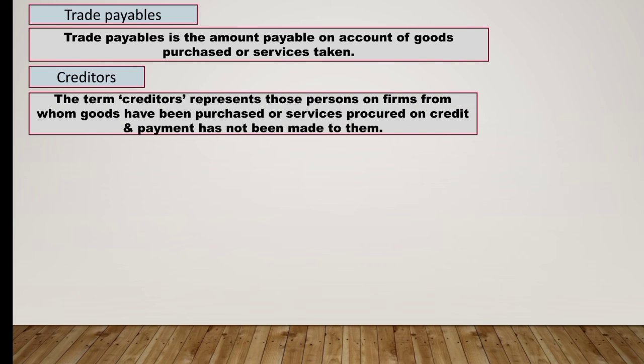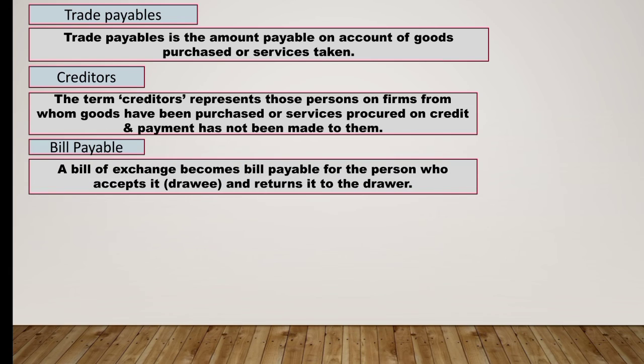Creditors represent those persons or firms from whom goods have been purchased or services procured on credit and payment has not been made to them. So an example of creditors can be, if goods worth rupees 50,000 are purchased from Ram on credit, then he will continue to remain the creditor of the firm as long as the full payment is not made to him. So this is the example of a creditor.